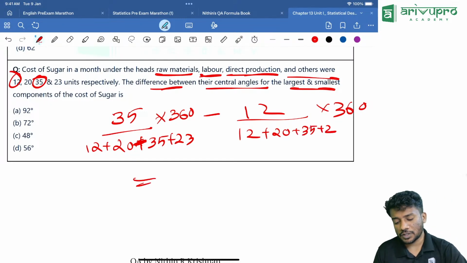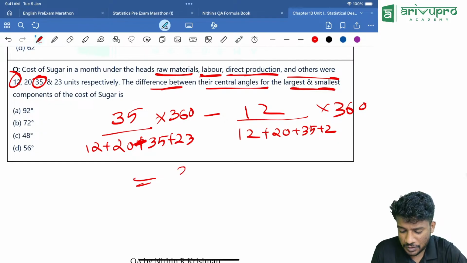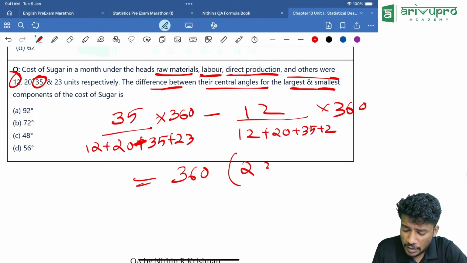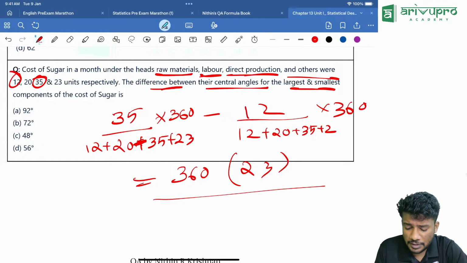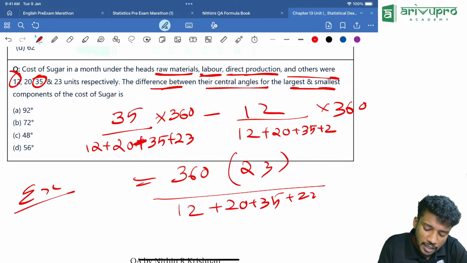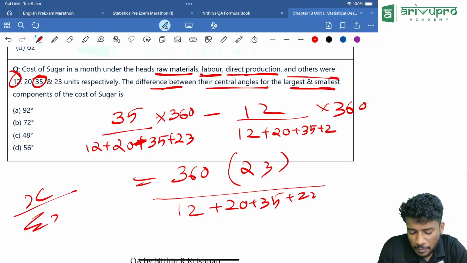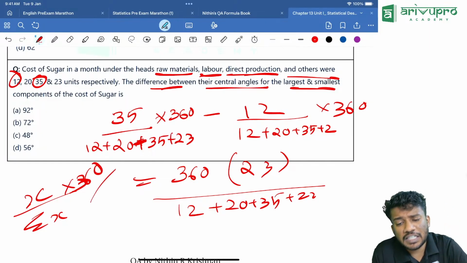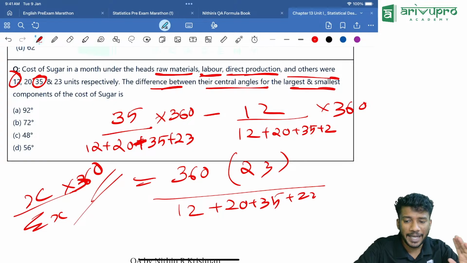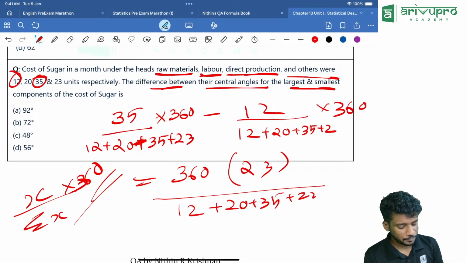So get me the answer. What is common? 360 is common. Into 35 minus 12 is how much? 23 divided by the sum of everything. Just take the sum, you will get the answer. This is the method. Everyone understood this? Which formula are we using? X divided by sigma x into 360 is the formula we are using here, with sigma x in the denominator. Very important. Keep that in mind.